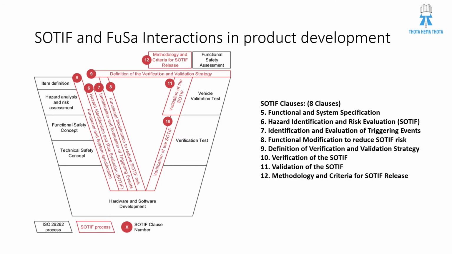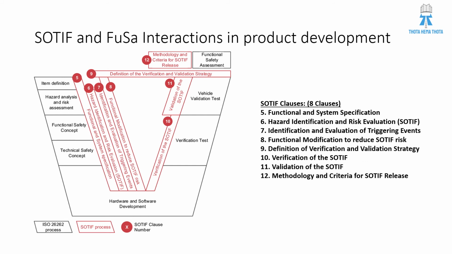So here comes another interaction of SOTIF and functional safety in detail. As I said before, SOTIF will have 8 clauses. These 8 clauses are the main clauses, and they start from number 5 to number 12. First is functional and system specification. Second is HARA, or hazard identification and risk evaluation with respect to SOTIF.